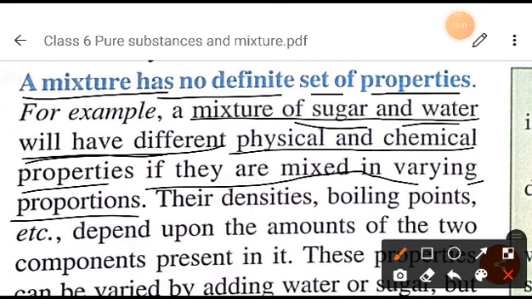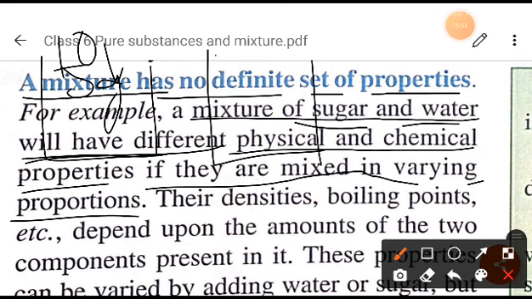If you are mixing sugar and water in various proportions, suppose in one container you have mixed 5 gram in 10 liter of water, right? After that, in another container you take 1 liter of water and 1 kg of salt.